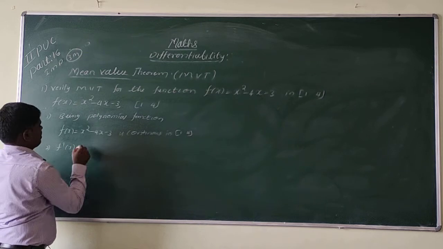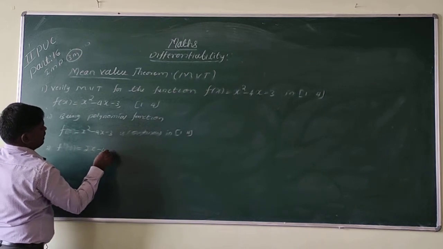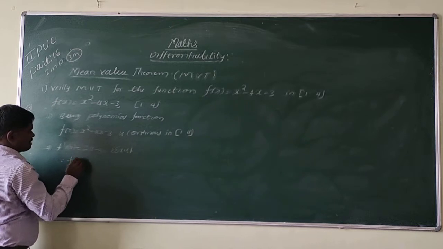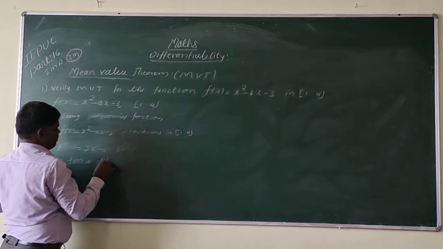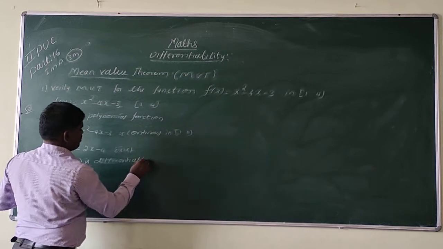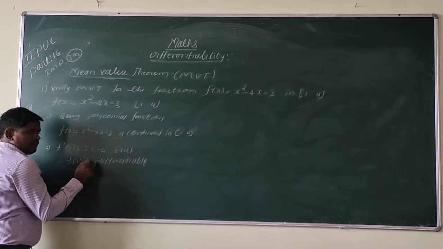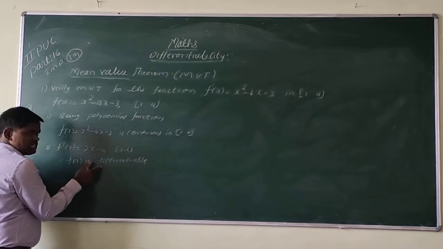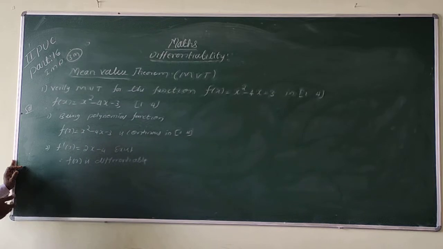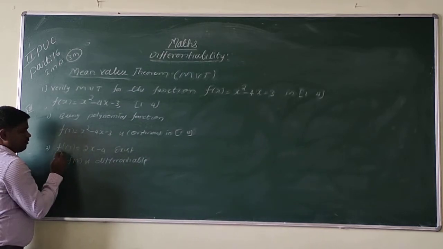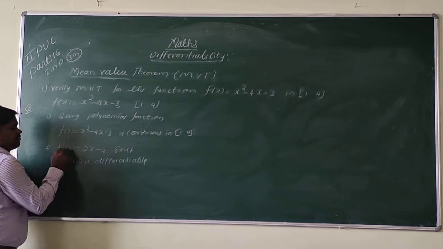Differentiate this equation, that is 2x minus 4, exists. So f of x is differentiable because f dash of x exists.